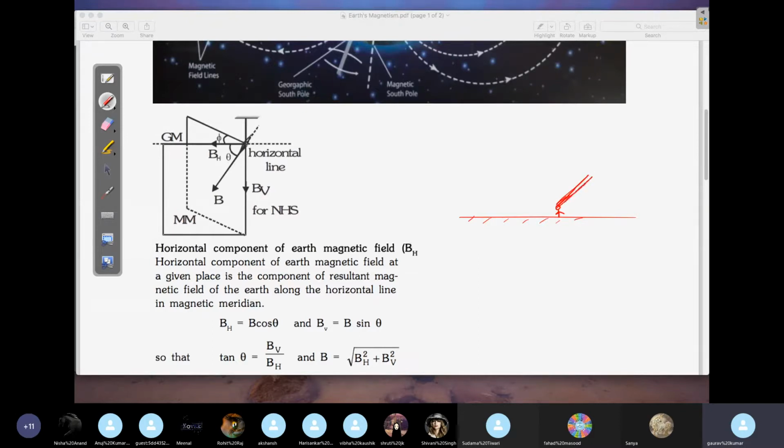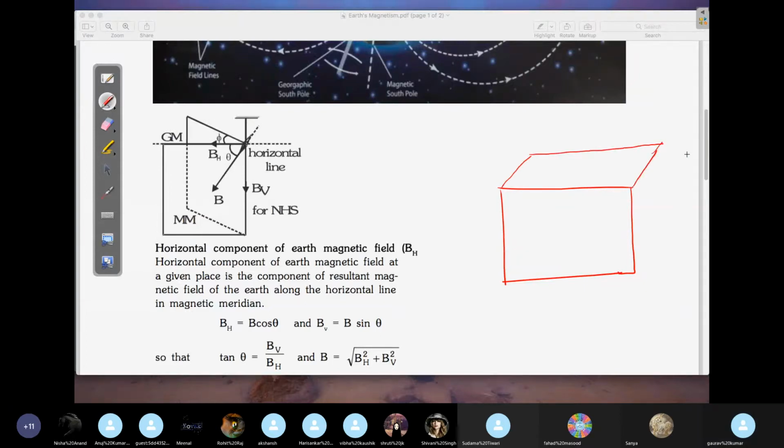At any point you can always draw a plane. Let's say I draw a room like this. Let's say this is your north facing, which means you have a door here which will open towards north.